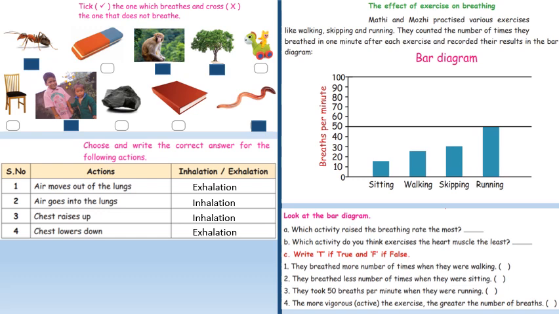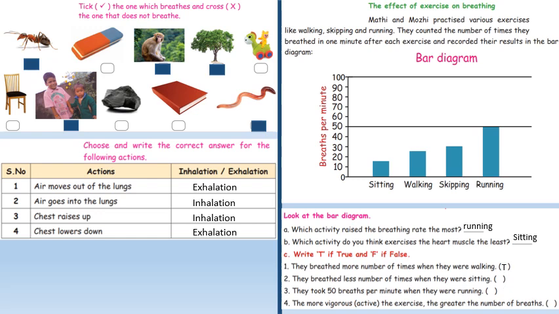Here we have an exercise on breathing. Now Mati and Modi practiced various exercises like walking, skipping and running. They counted the number of times they breathed in 1 minute after each exercise and recorded their result in the bar diagram. Looking at the bar diagram, we need to answer the following questions. Which activity raised the breathing rate the most? Running. Which activity do you think exercises the heart muscles the least? Sitting.